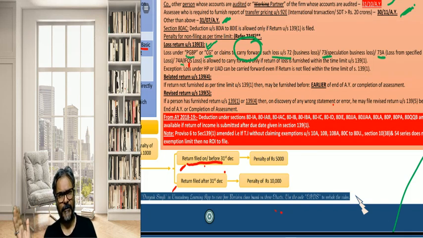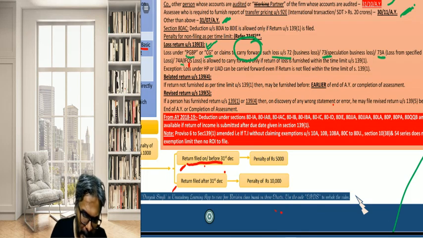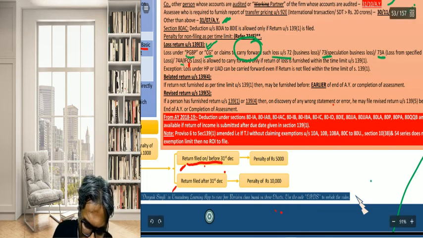You can set off within the restriction of the set off provisions, definitely you can go ahead and do the set off. But after the set off, if there is still an unabsorbed portion of the losses, then the same cannot be allowed to be carried forward, students, and that exactly is the point. I hope that all of you have got hold of this one. Okay, so this is how it has to be considered in this case.